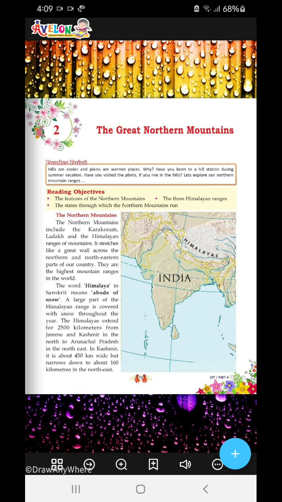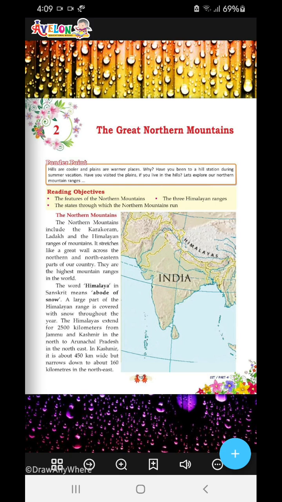But here in the book, it's written Ladakh, but I haven't heard that Ladakh is a separate range. I've heard it as a place, but never as a separate range. In our times we didn't learn it. We just learned that we had the Karakoram and Himalayan ranges of mountains. Mainly these two mountains are only there.